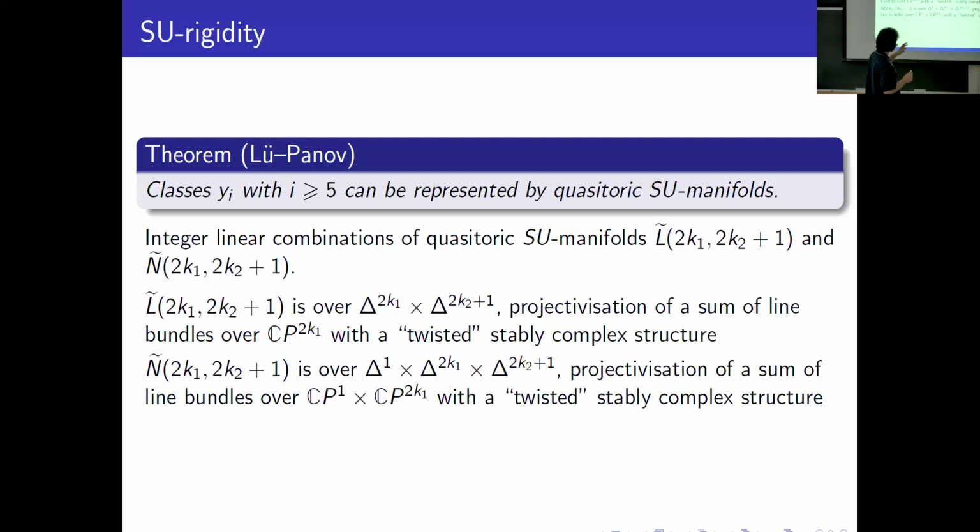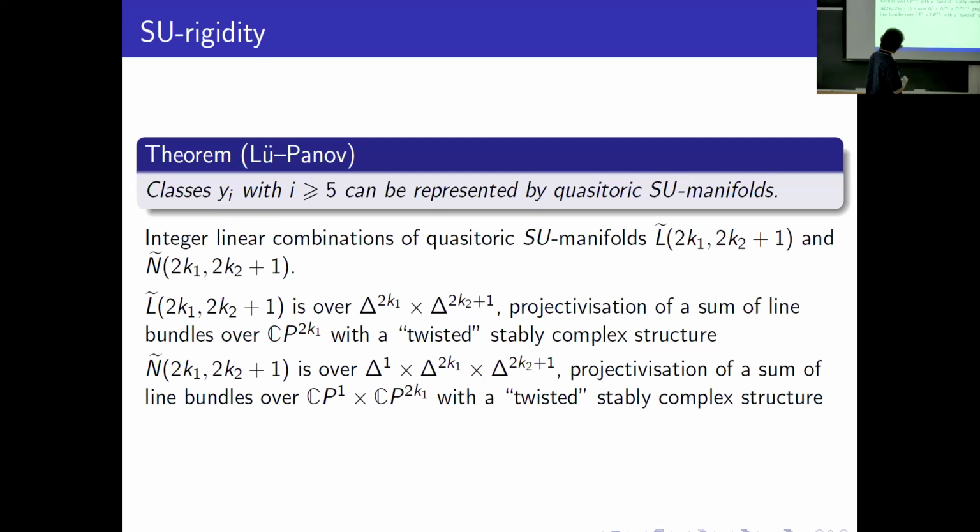So if we have some cobordism classes which are represented by quasi-toric manifolds, then we can represent by quasi-toric manifolds all integral linear combinations. And from these results, Liu and Panov proved that we can represent any generators in the SU cobordism ring.